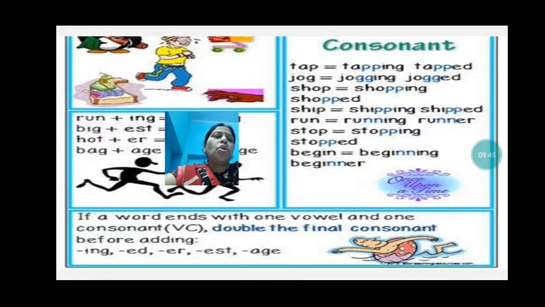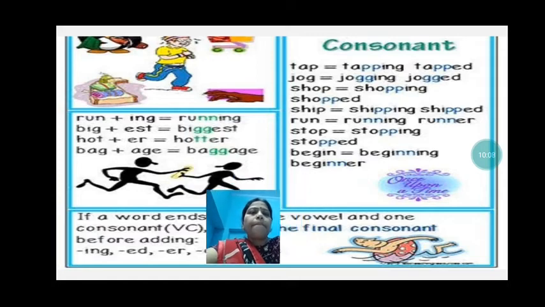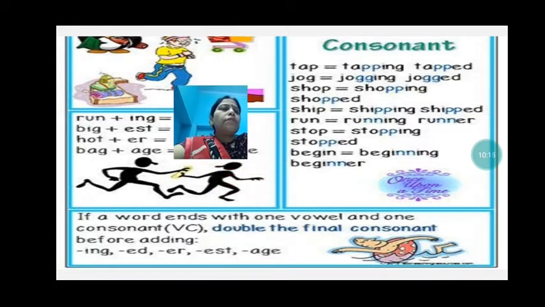Tapped also. Jog: there O is a vowel, G is a consonant, so we have doubled the last letter and then added ing. So see there also jogging, jogged, shop, shopping, shopped, ship, shipping, shipped. See the spelling, doubling the last letter. Run, running, big, biggest, hot, hottest, bag, baggage. So you have to pay attention. Begin, beginner, beginning.